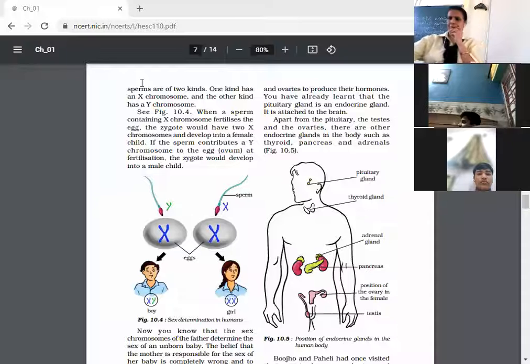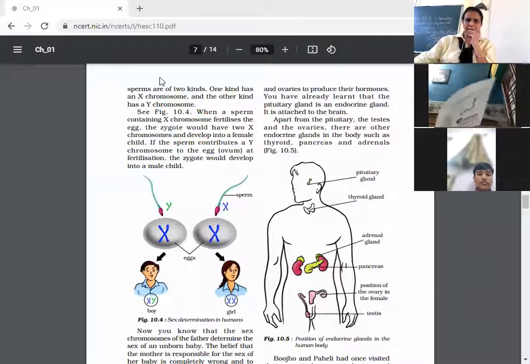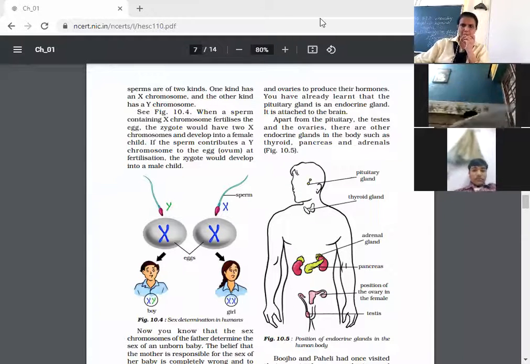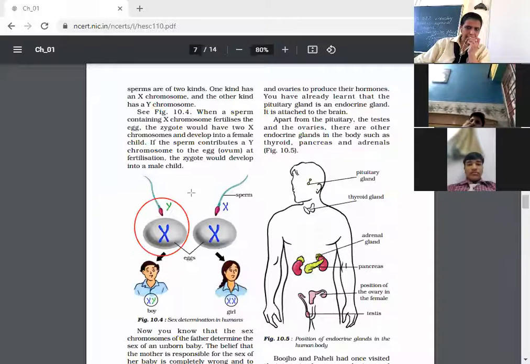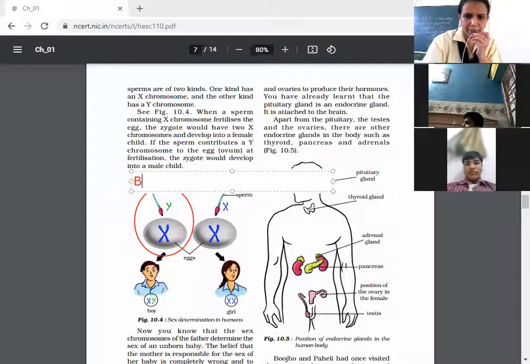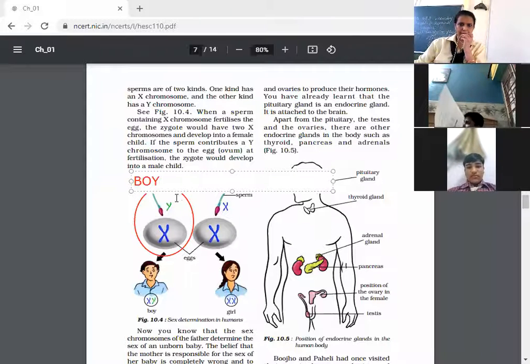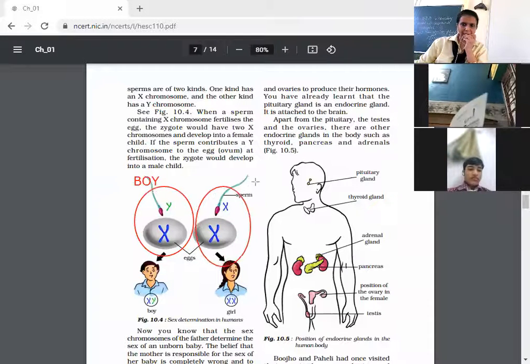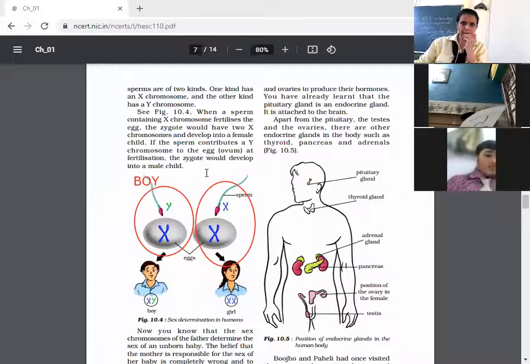Have you understood? In your book it is written. So where is the only difference? The difference is in one chromosome, one pair. If Y from the male comes, this is a sperm, you know, and X and Y combine, then the birth of a boy will happen. And on the other hand, if X and X combine, then the birth of a girl child happens.